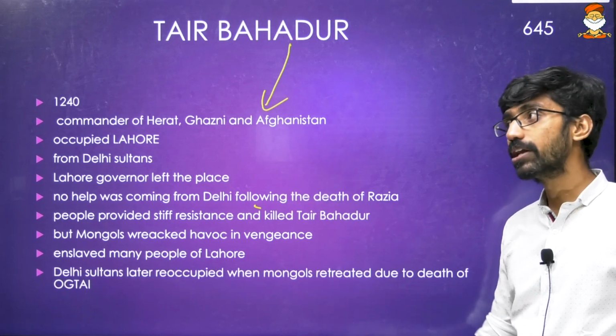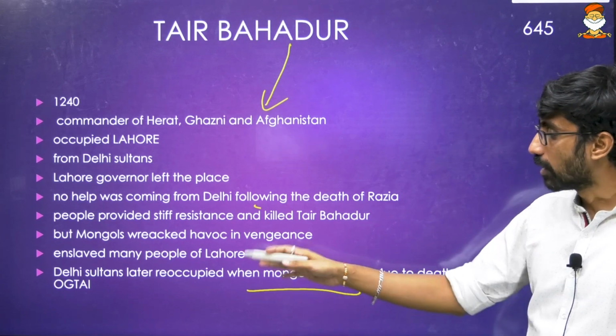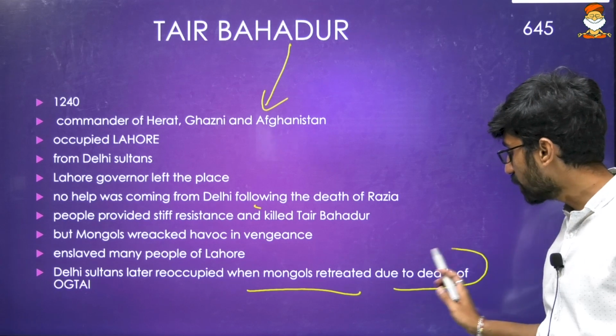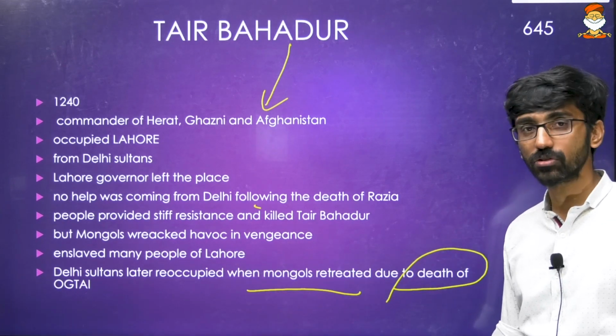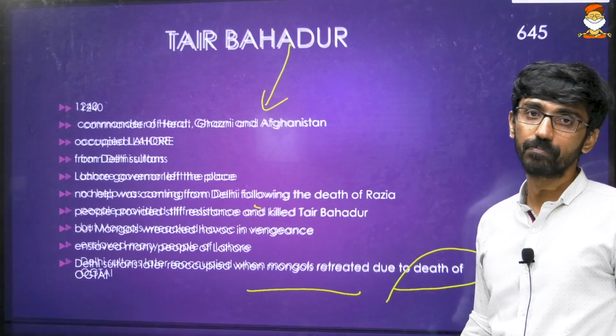Okay, and after 1221, when Genghis Khan came, the Delhi Sultans later reoccupied Lahore when Mongols retreated back because of the death of their king. Their king was Oktay Khan, simply referred to as Oktay. So because Mongols went back, Delhi again reoccupied Lahore.